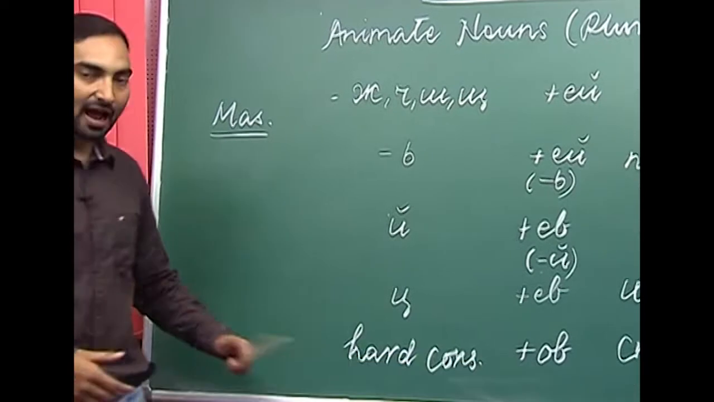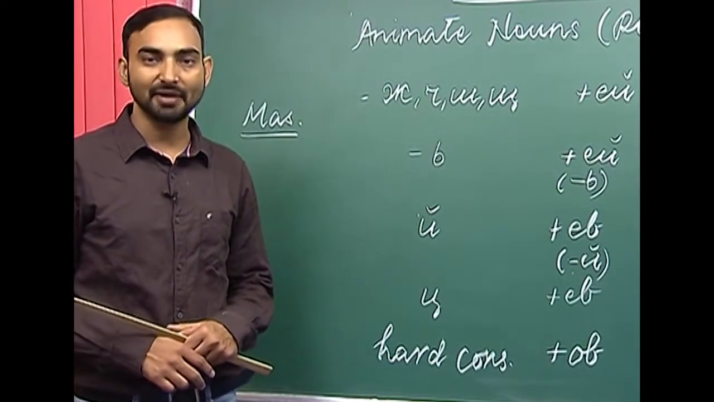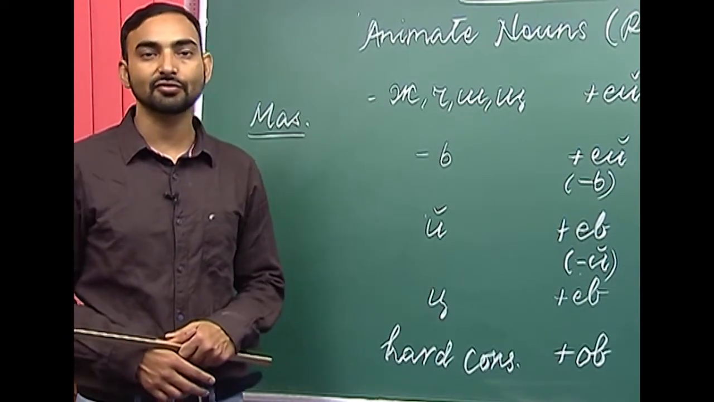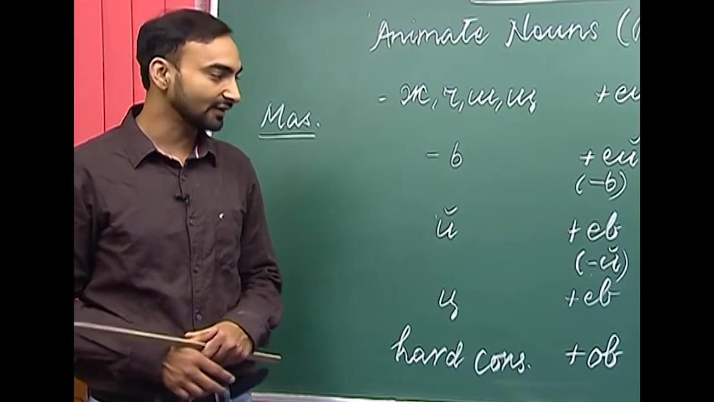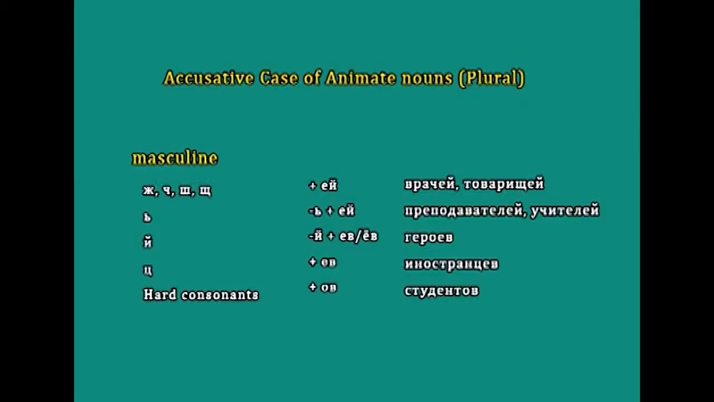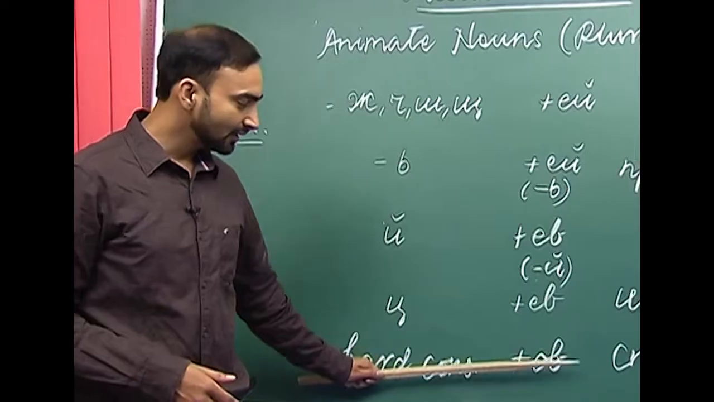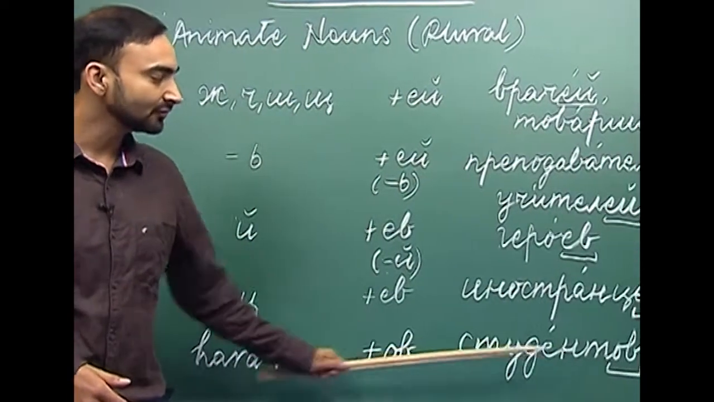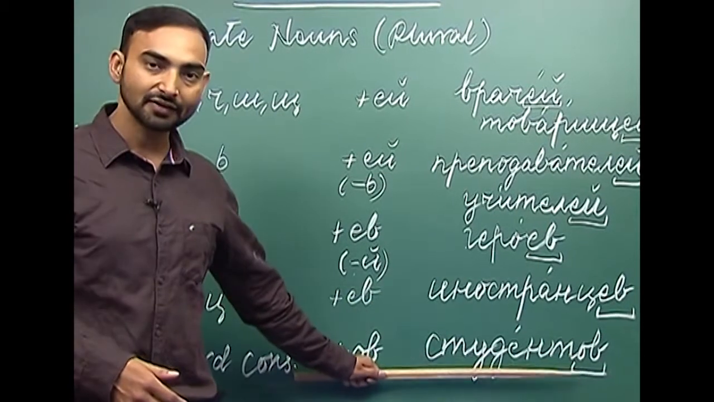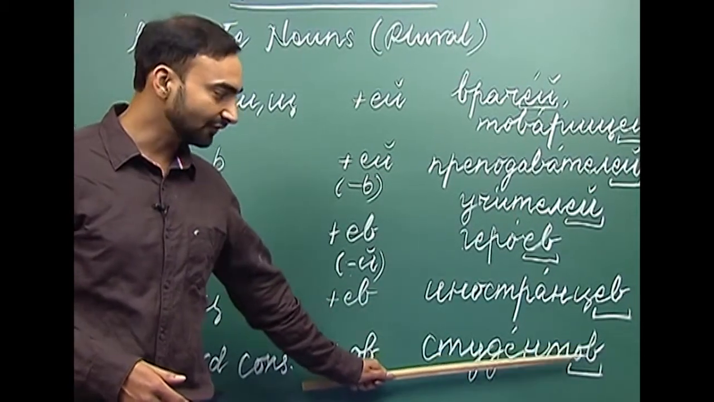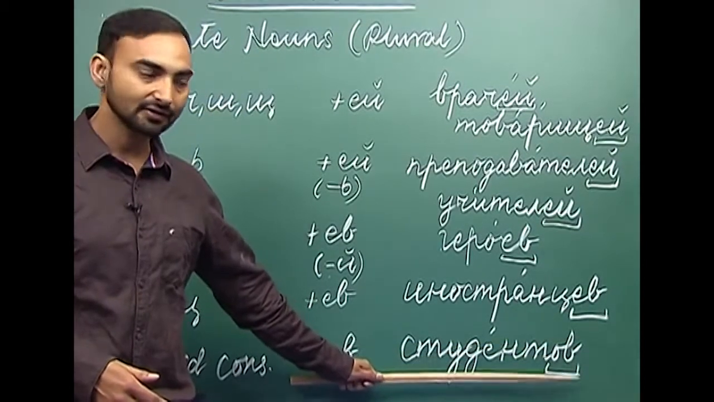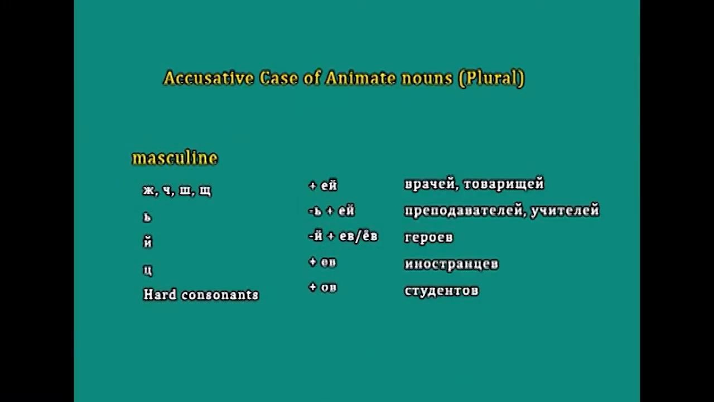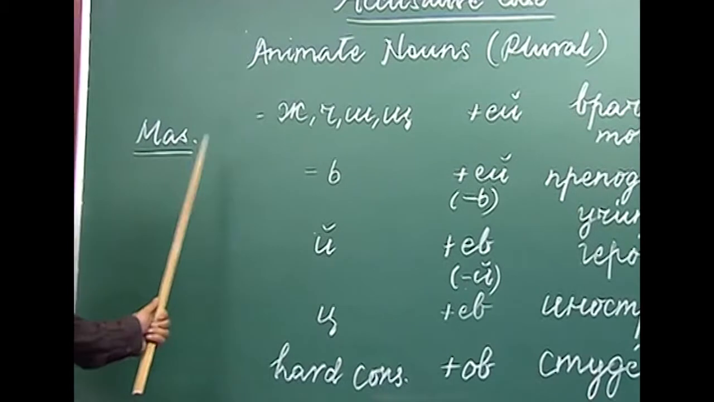The last ending is hard consonant. So, there are many masculine animate nouns which end with hard consonants. So, what do we do when we come across those nouns with hard consonant ending? For example, student, brat and so on. We add o and v at the end and we get the accusative case form. So, student, accusative case form will be studentaf. We are adding o and v at the end and this is the accusative case form of the noun with hard consonant ending. So, this was about the masculine nouns.